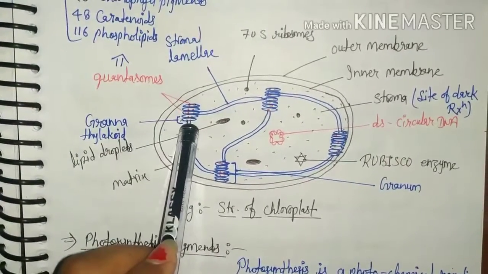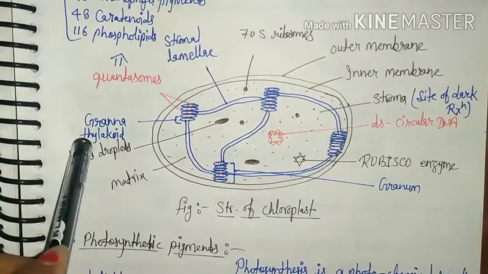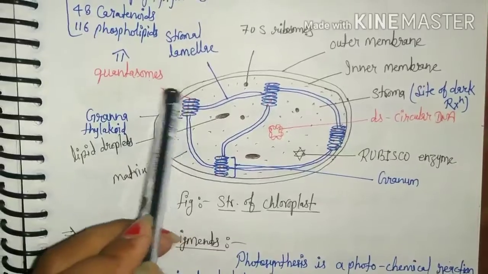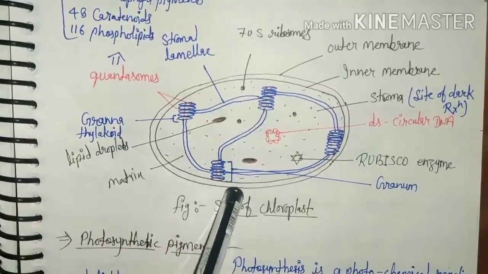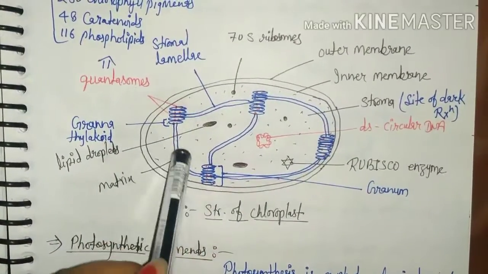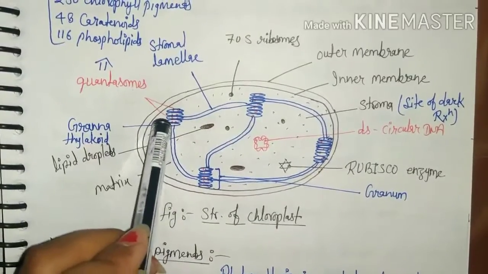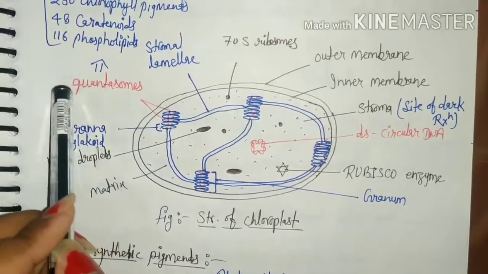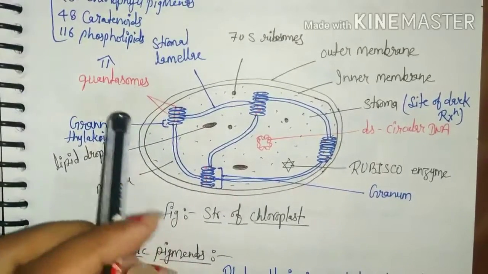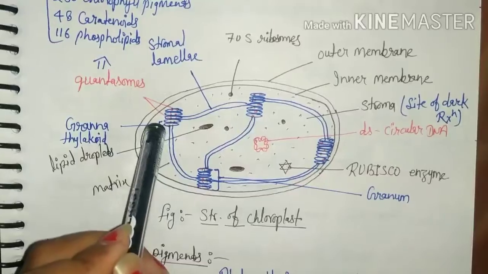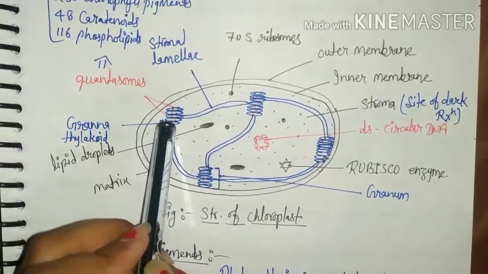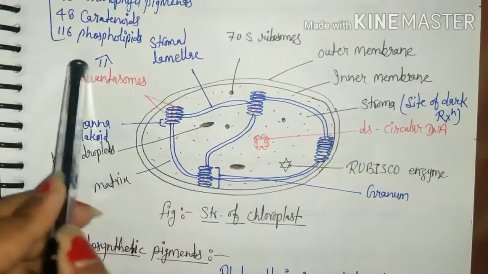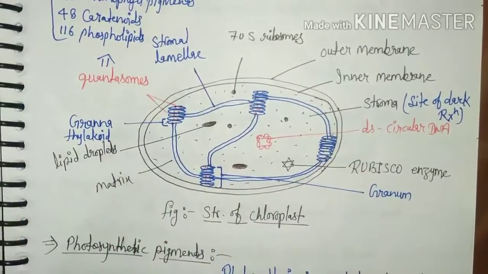Single thylakoid and plural form grenum part. Membrane of thylakoid consists of minute particles. It means minute spherical structure present on the membrane of thylakoid, which is known as quantasome, and it is the photosynthetic unit.